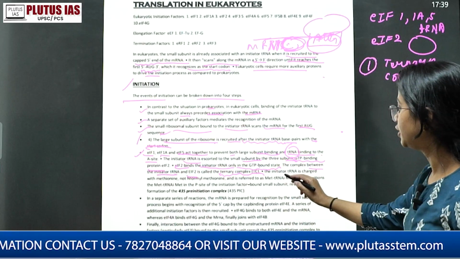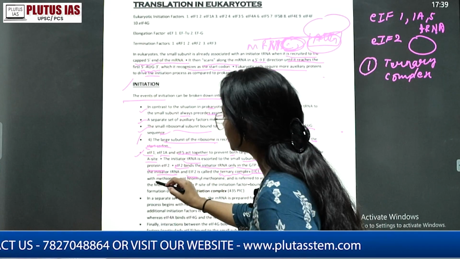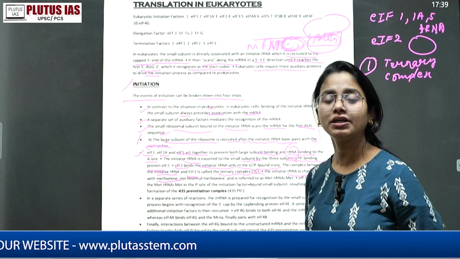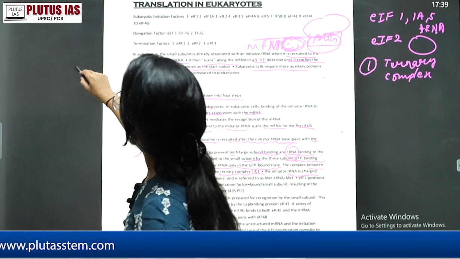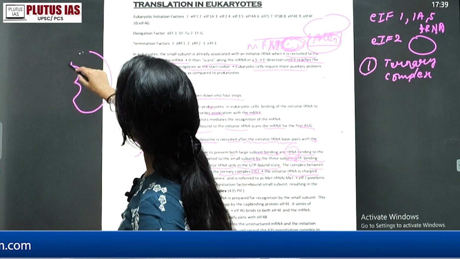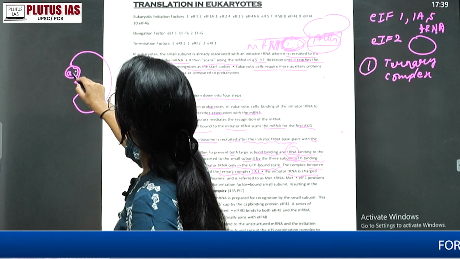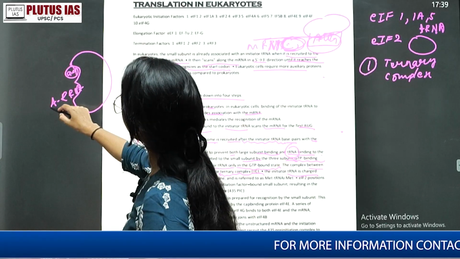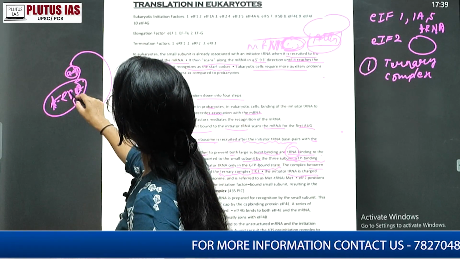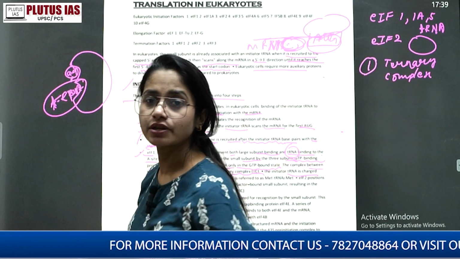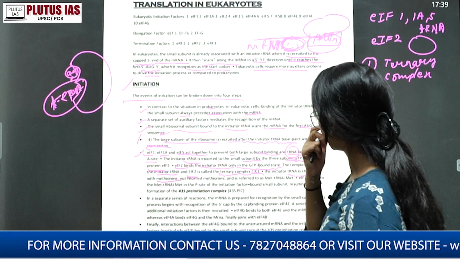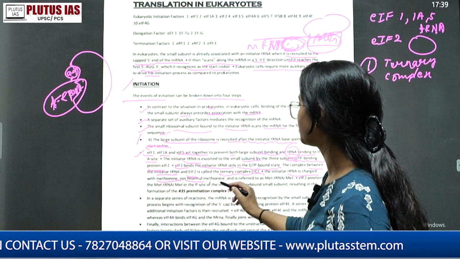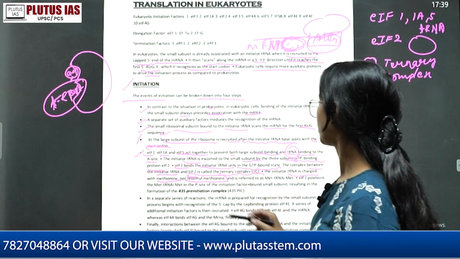ठीक है. The initiator tRNA is charged with methionine. In prokaryotes we have already talked about the charging of that methionine tRNA. Remember this enzyme we have talked about. Here the amino acid will first attach, here the tRNA will first attach, है ना. This is your enzyme, and then tRNA is attached with this amino acid, remember. So this is your charging of tRNA. The initiator tRNA is charged with methionine, not the formyl methionine, क्योंकि ये आपका क्या है, prokaryote का है. ठीक है.